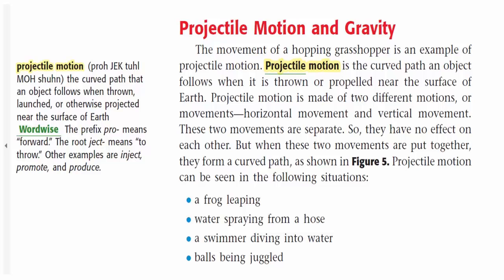Projectile motion and gravity. The movement of a hopping grasshopper is an example of projectile motion. Projectile motion is the curved path an object follows when it is thrown or propelled near the surface of Earth. Projectile motion is made of two different motions or movements, horizontal movement and vertical movement. These two movements are separate, so they have no effect on each other. But when these two movements are put together, they form a curved path, as shown in Figure 5.